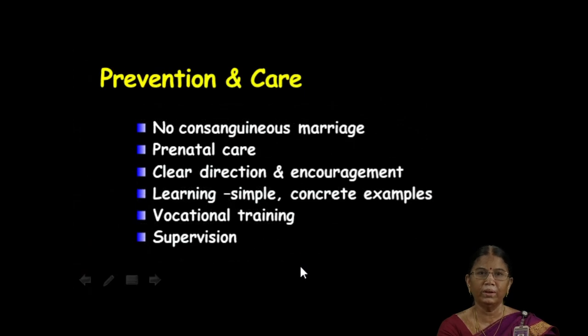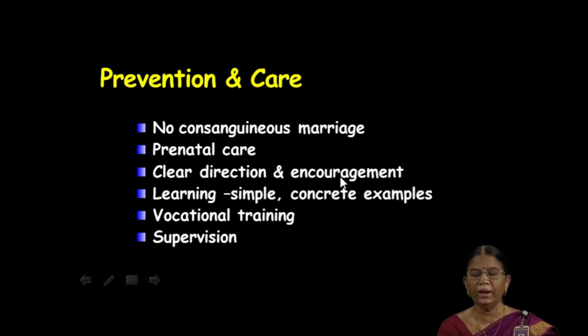So, how to prevent that? How to prevent intellectual disability? First thing, no consanguineous marriage. We should get married to someone other than close relatives. Care must be given during the pregnancy time. After that also, as soon as the baby is born, sometimes people won't take care that much. But after birth also, the child must be taken care of well.